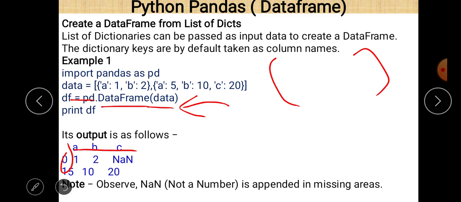Now the data are regarding 1, 2, regarding A, B and C. You can easily see that there is no value regarding C. So C is the name of the column, and if there is no value regarding the first dictionary in it, then NaN will appear here. And what is the meaning of NaN? NaN means not a number. And for the second dictionary there are 3 values, 5, 10, 20, so they will be printed as they are. So if a value is missing in a data frame, then NaN will be written in that place.